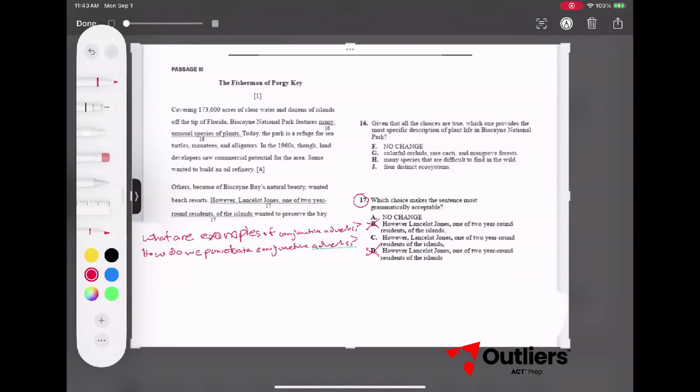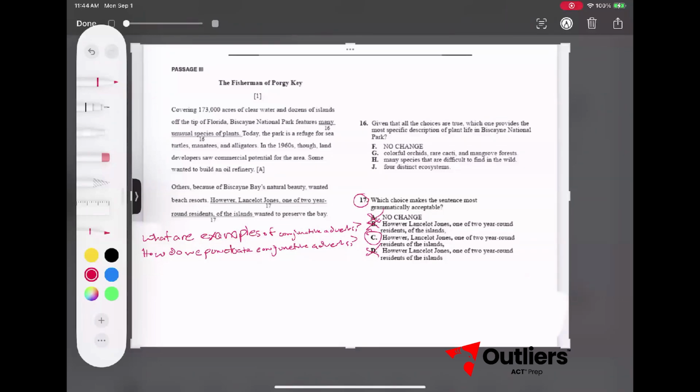And the only real difference between A and C is whether or not we need the comma after residence or after islands, okay? So we're going to read either of these and see if they go together. If they go together, that means we should not have a comma between them, okay? So one of two year-round residents of the island. So if of the islands is modifying one of two year-round residents, which it is, there should not be a comma between them. So we can eliminate answer A, just leaving us with answer C.